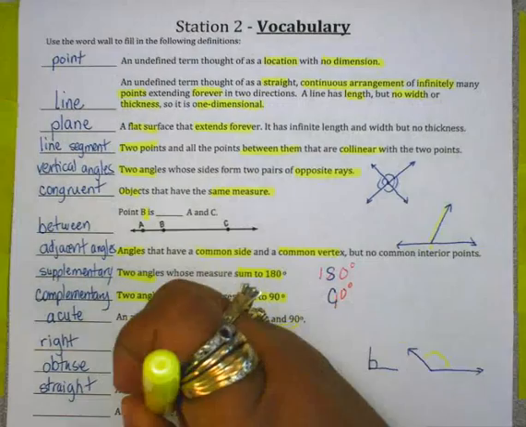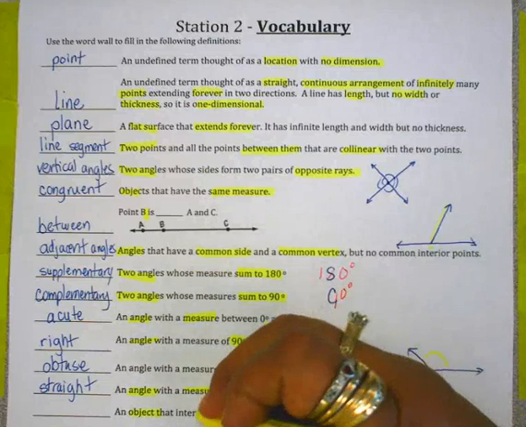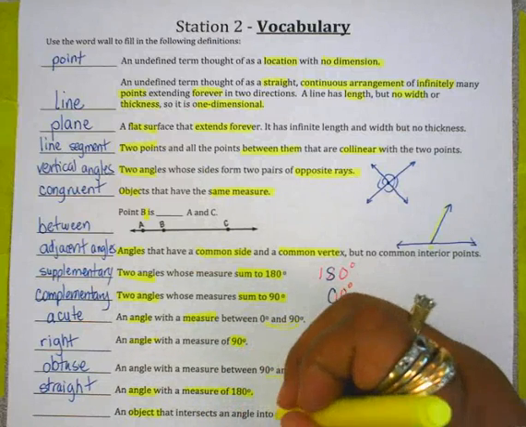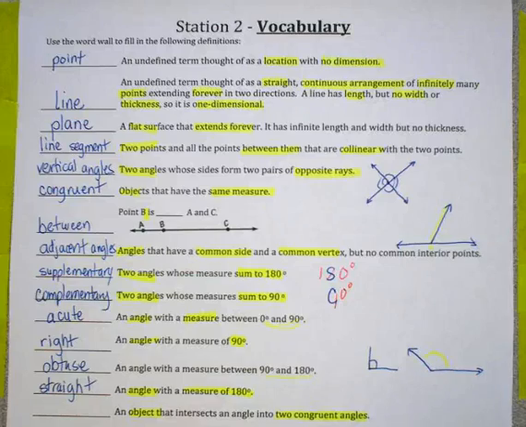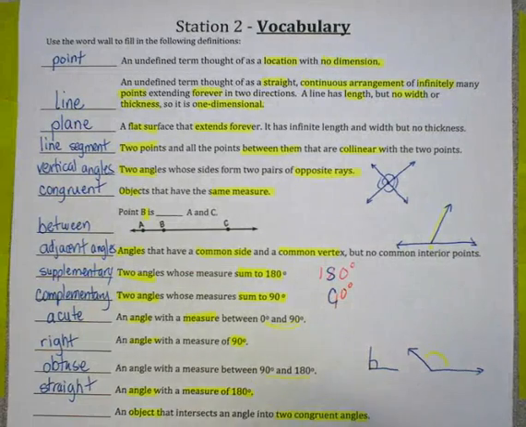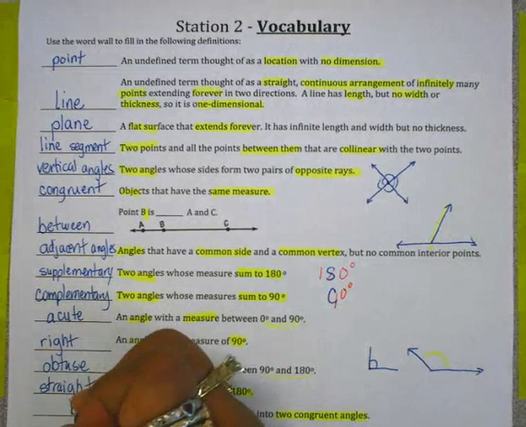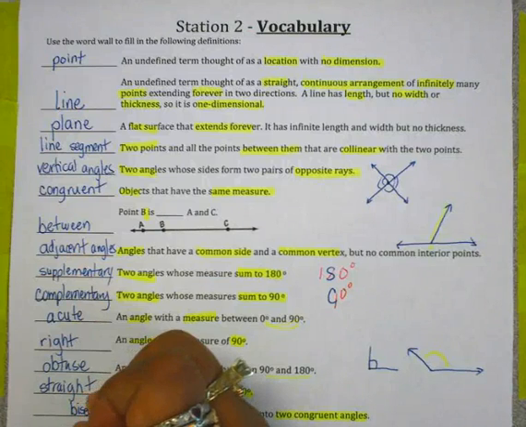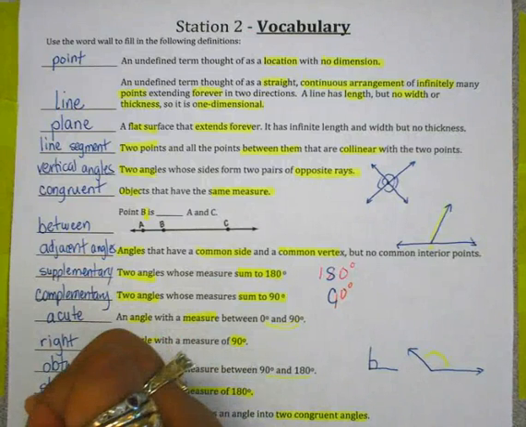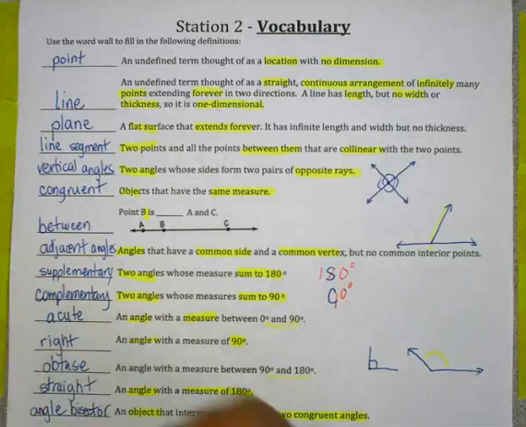An object cuts an angle into two congruent angles. So we know it's cutting, so it's bisecting. And it's doing it to an angle, so it's called an angle bisector.